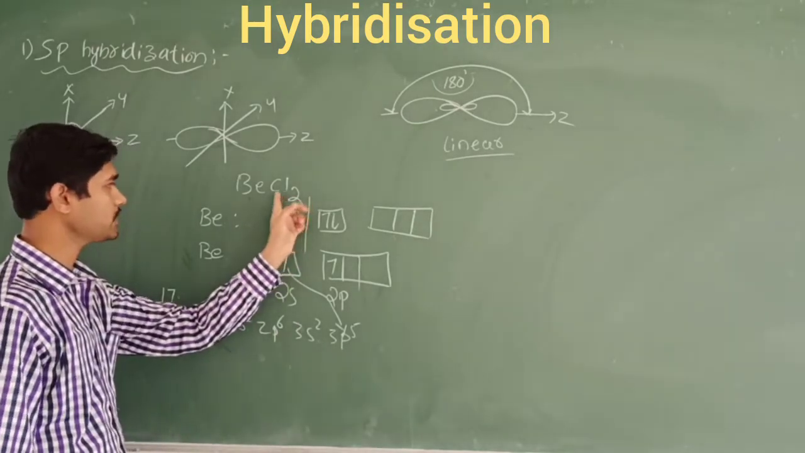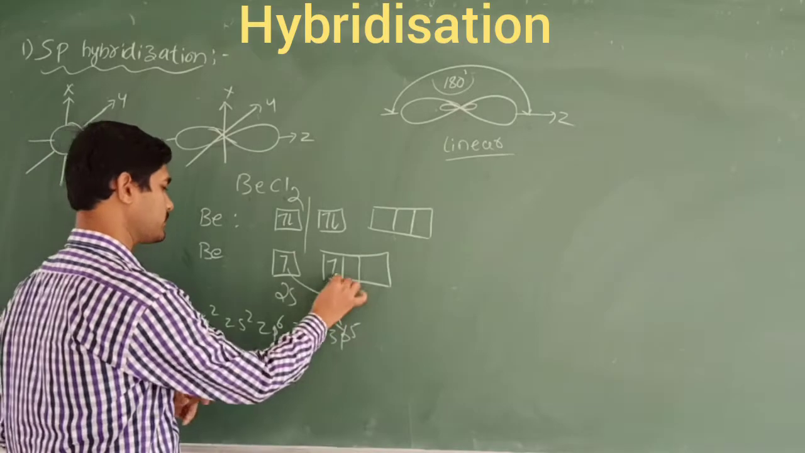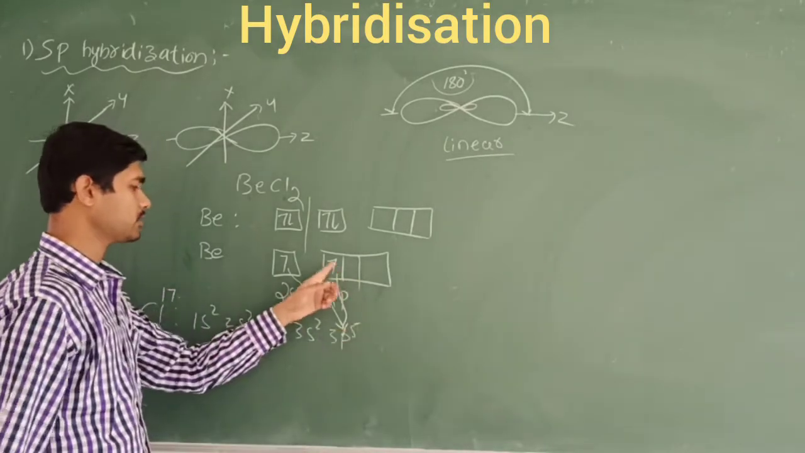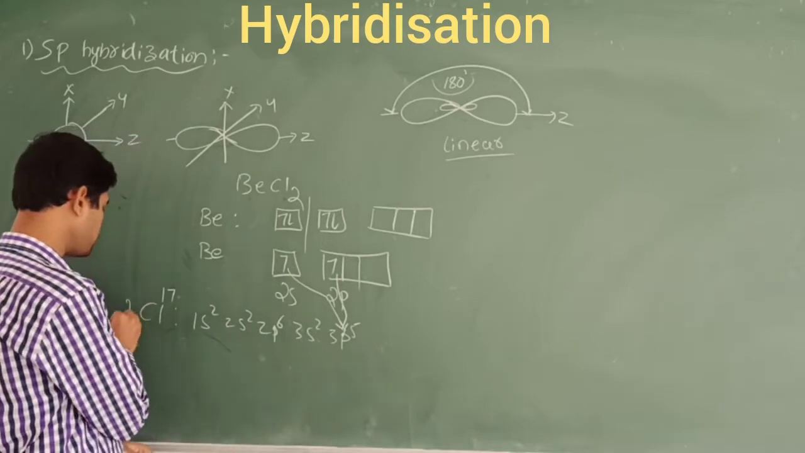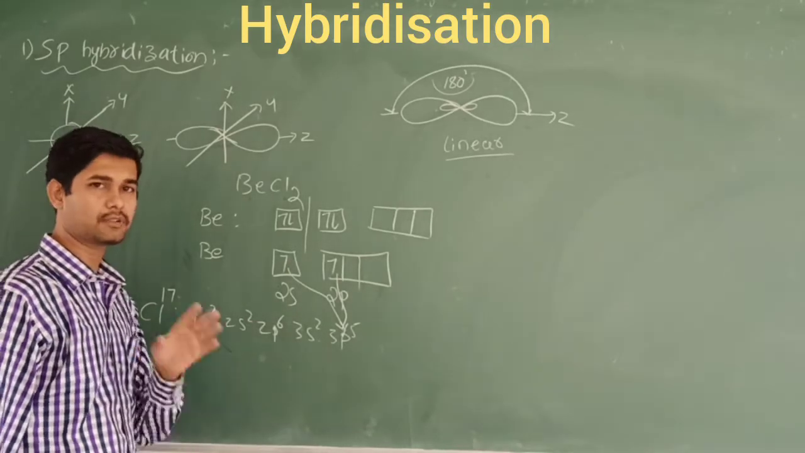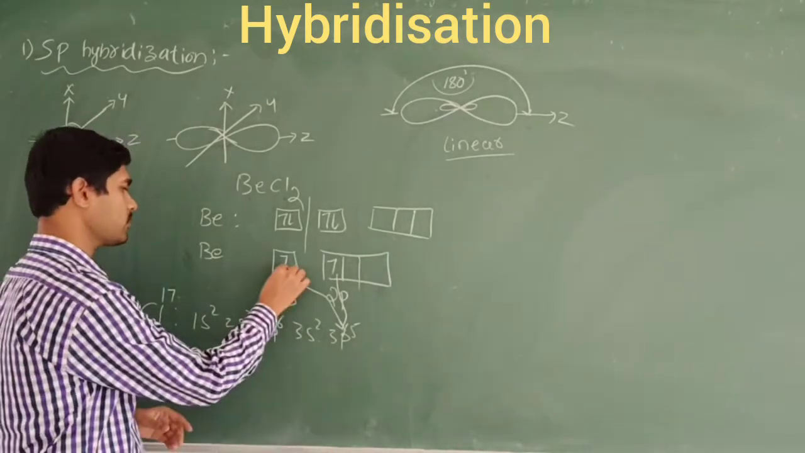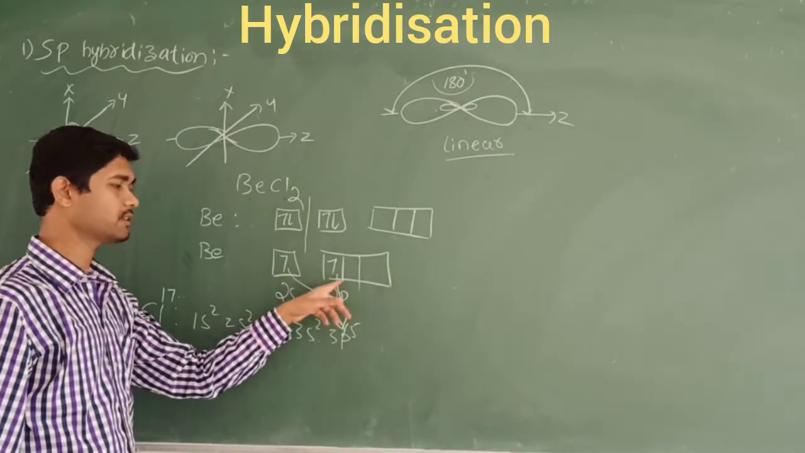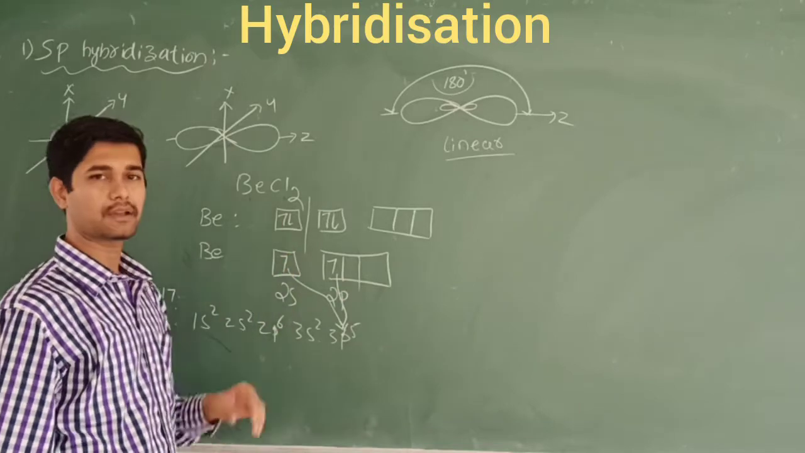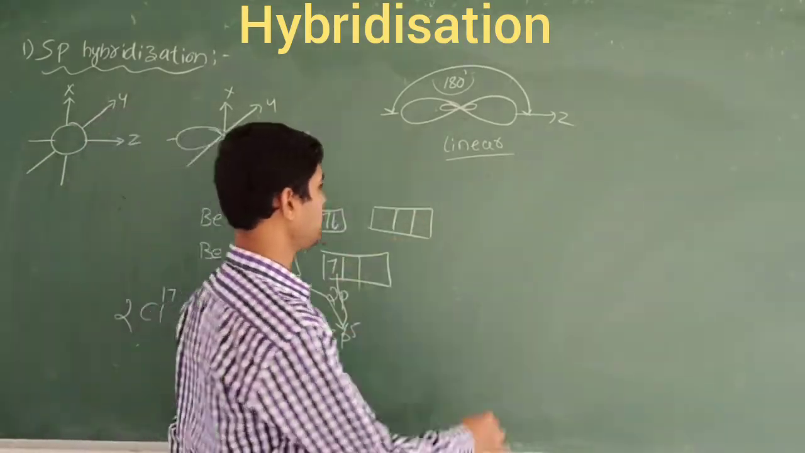So how many atoms will be there? Two chlorine atoms will be there. So this one electron goes here and this one electron goes here, because two chlorine atoms will be there. Each chlorine atom requires one electron. So it is going to acquire one electron from the 2s orbital and one electron from the 2p orbital. Like this, they are going to make a bond here. So the structure will be like this.